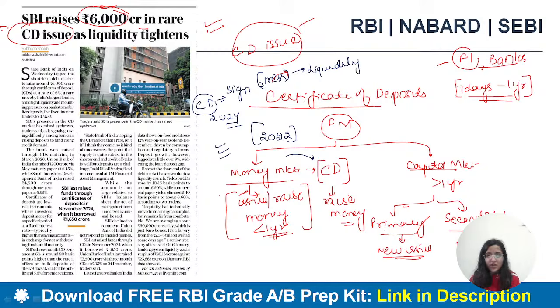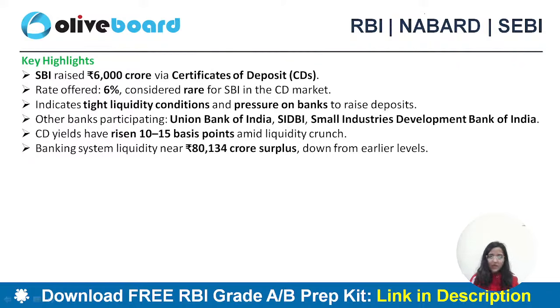Liquidity issues. Liquidity is one of the most important criteria that banks have to maintain, and now we are seeing a liquidity crunch in the banking system. The certificate of deposit issuance was a signal related to this. So 6,000 crore worth of certificates of deposit have been issued. The rate SBI has offered is 6%. This indicates tight liquidity conditions and pressure on banks.